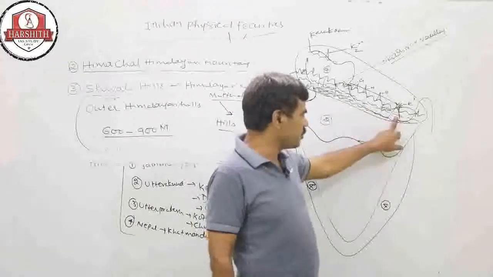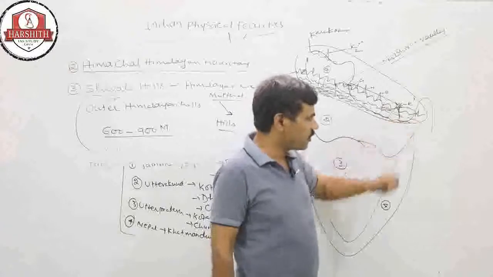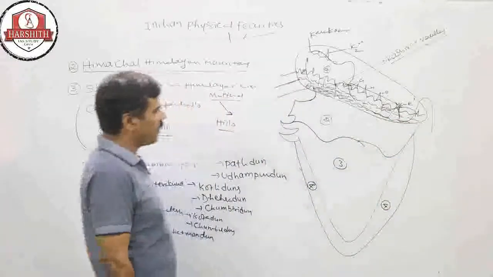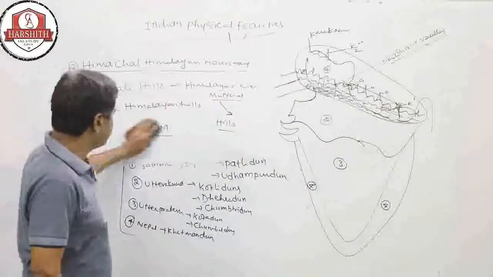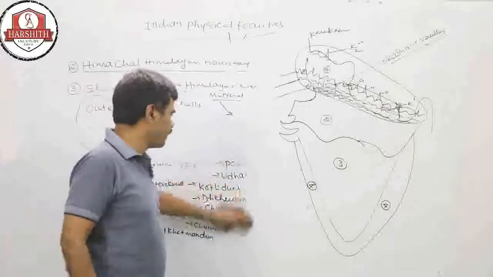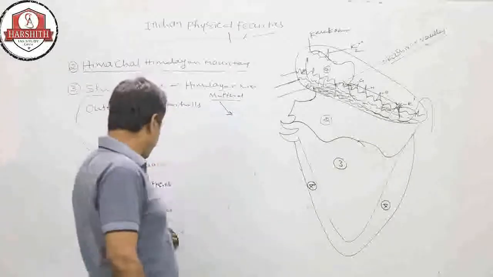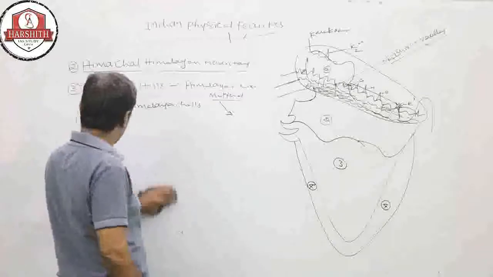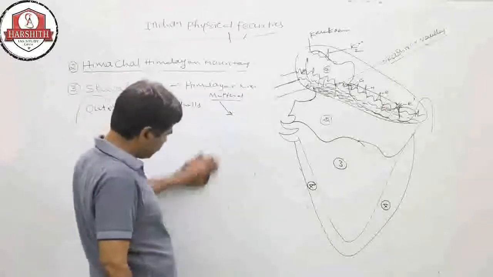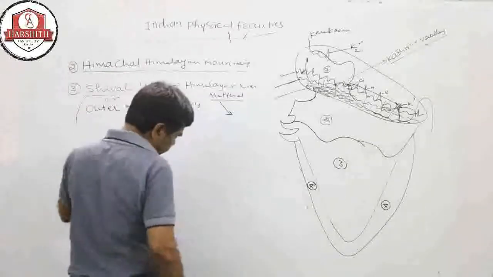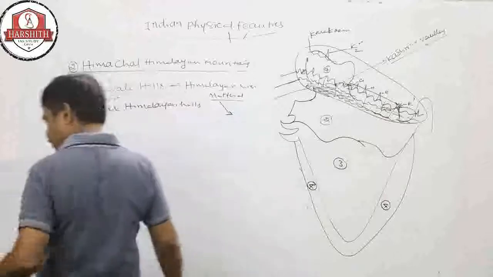In Sikkim also Churiya hills. In Arunachal Pradesh, Dafla hills. These are the different names of the Shivaliks in different regions, right?